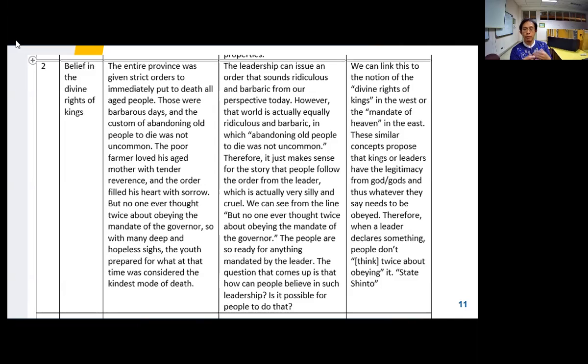So if I continue this analysis, at the end I will say that this is a society that starts out believing in the divinity of kings, but eventually also believes in truth coming from people, especially the wisdom of elderly people.